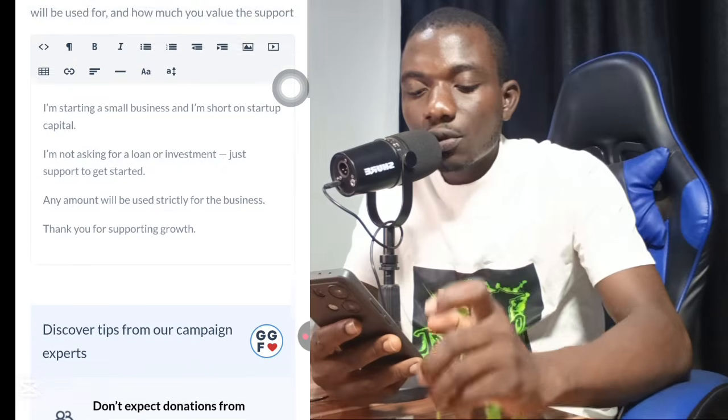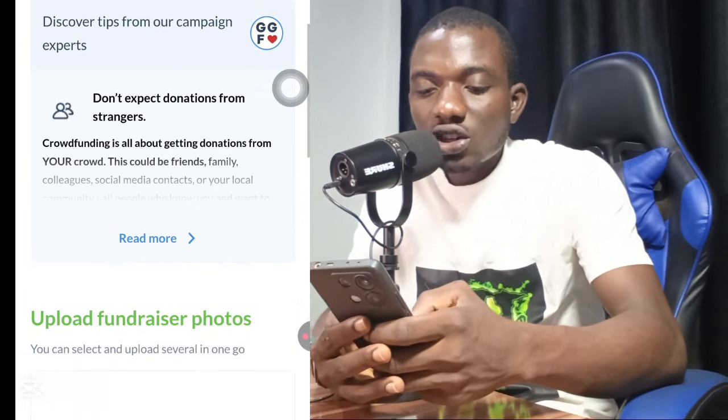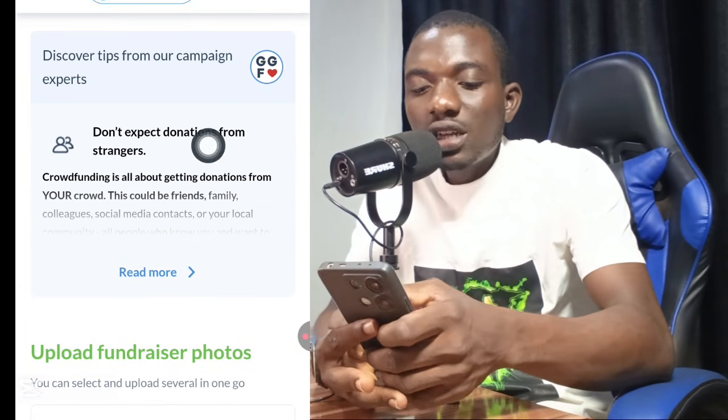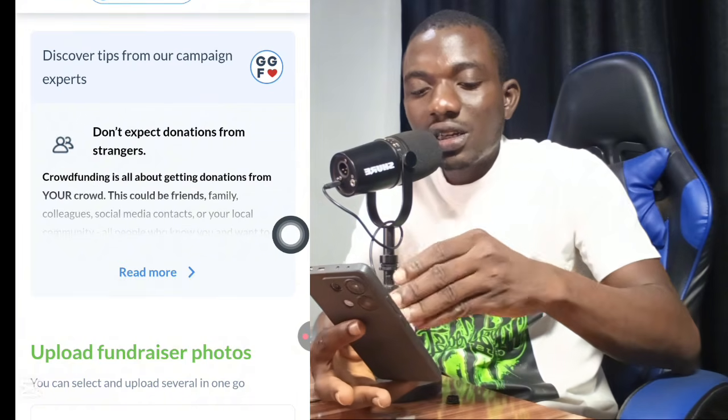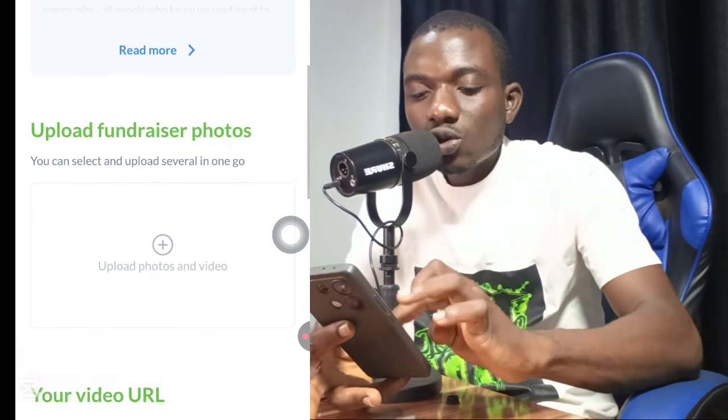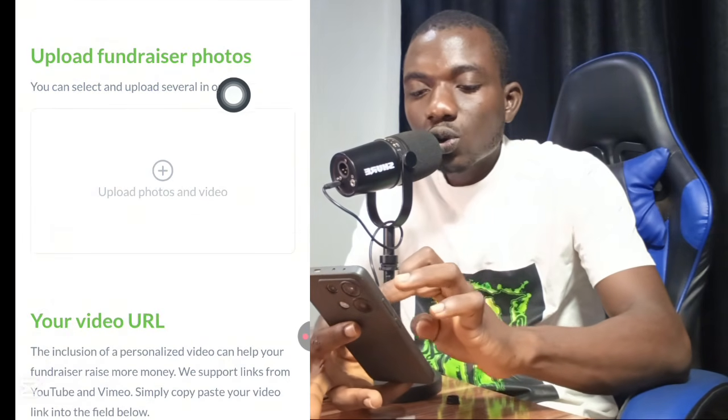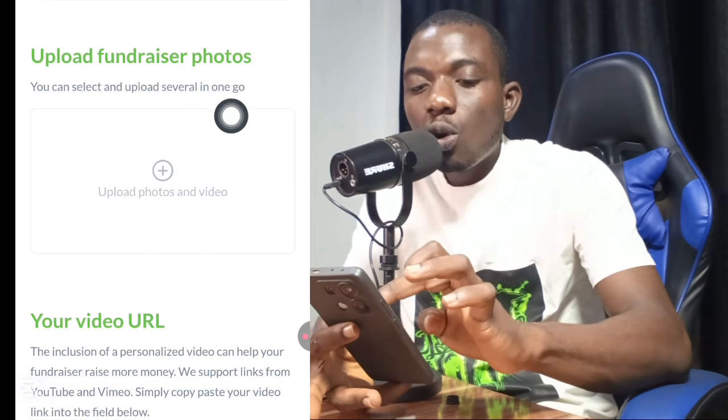Make it very simple. The next thing I need to do is to scroll down to this section. Okay, once you read their terms and conditions right here, after reading everything, scroll down right now to this section. Upload fundraising photos. You can select and upload several in one go.